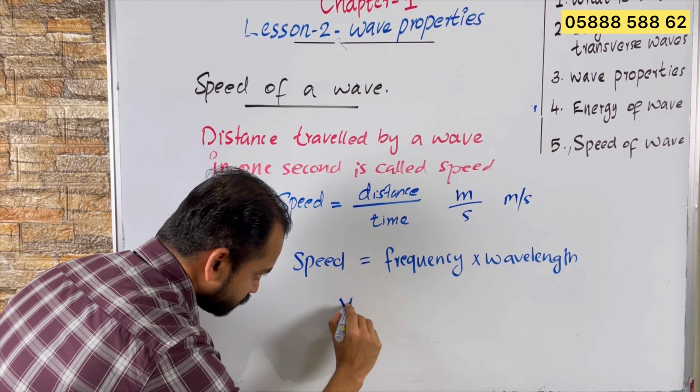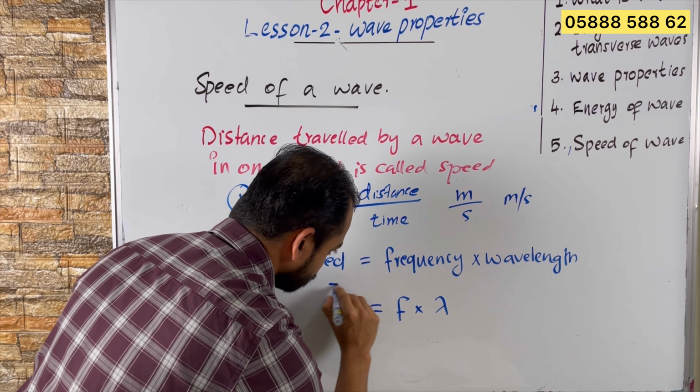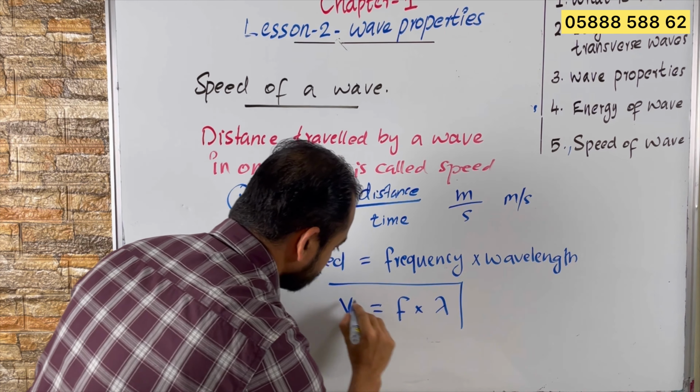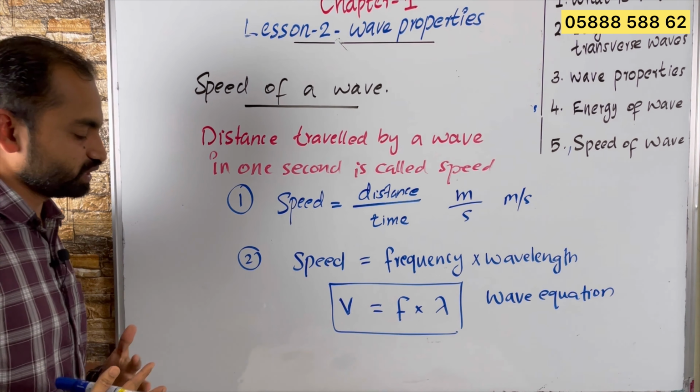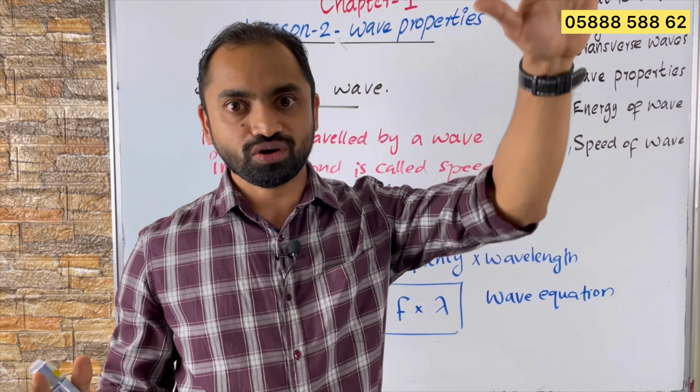Speed we will represent by the letter V, frequency by f, multiplied by wavelength lambda. This equation is called the wave equation. And in the next video we will discuss all the questions that are given in the textbook.